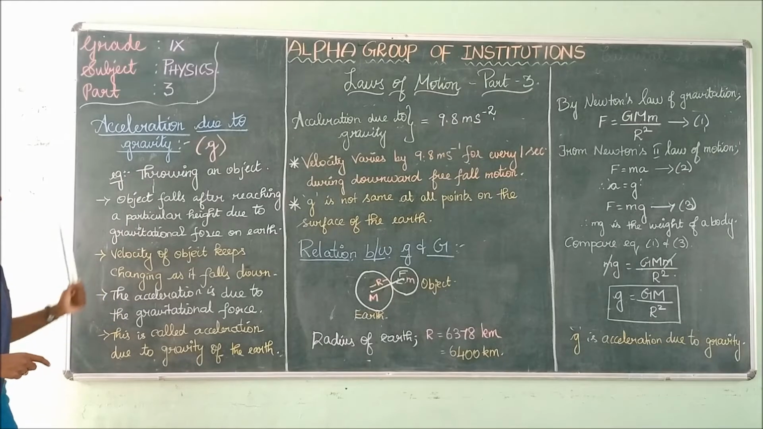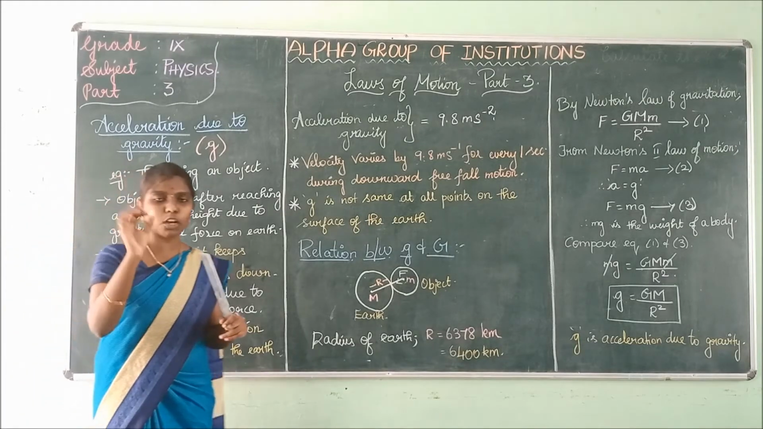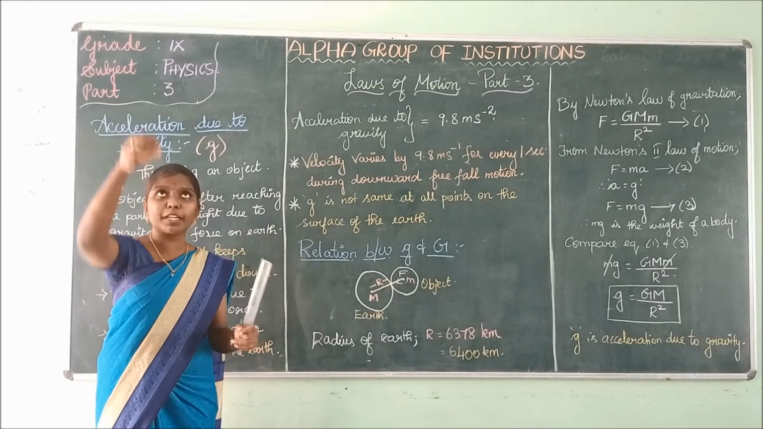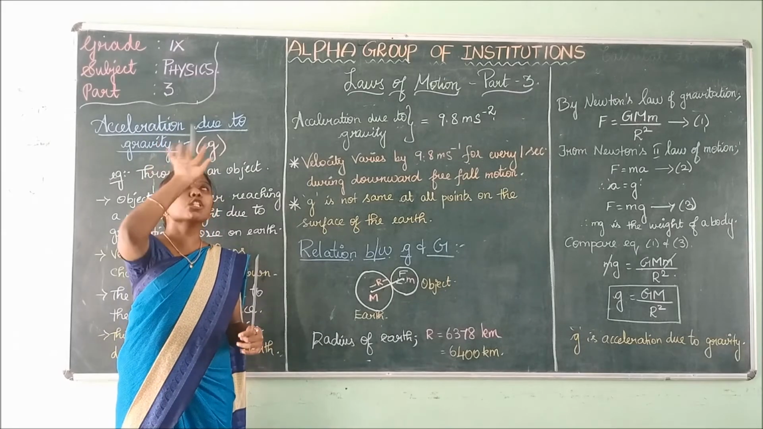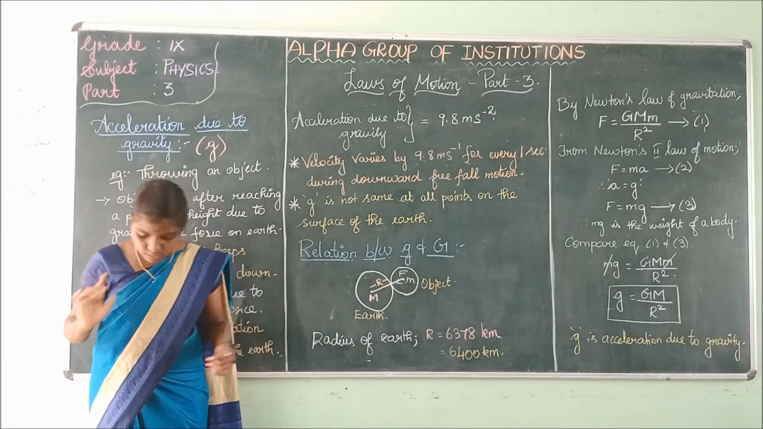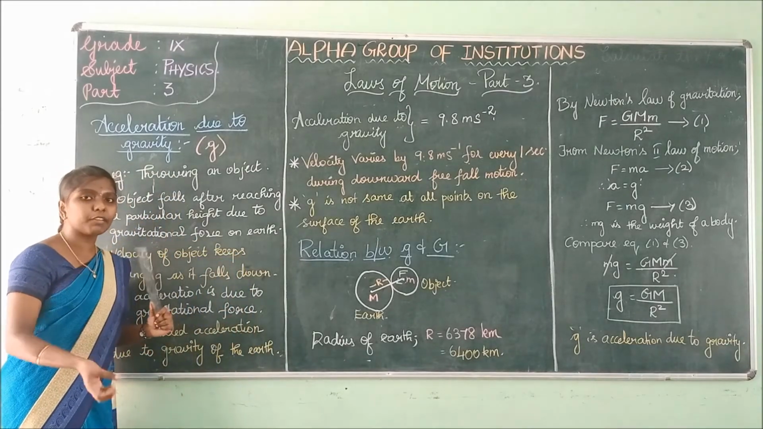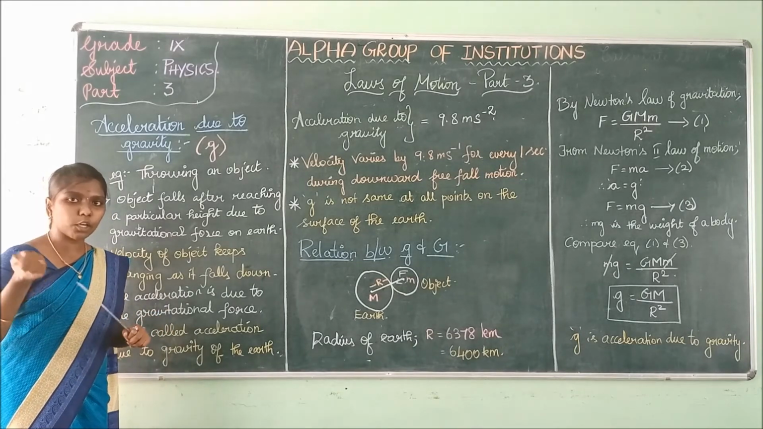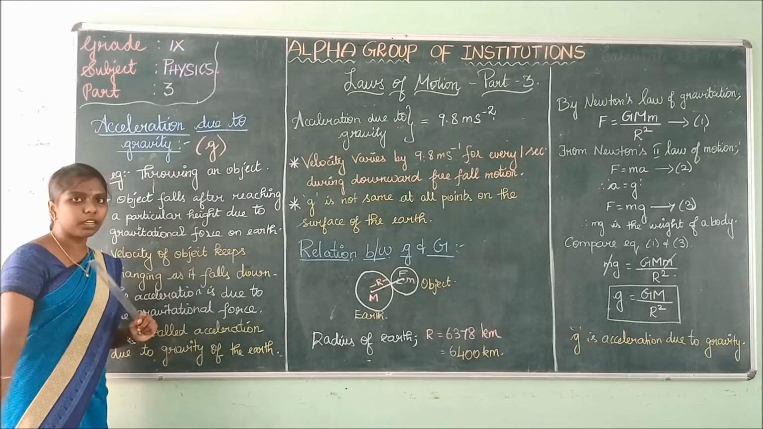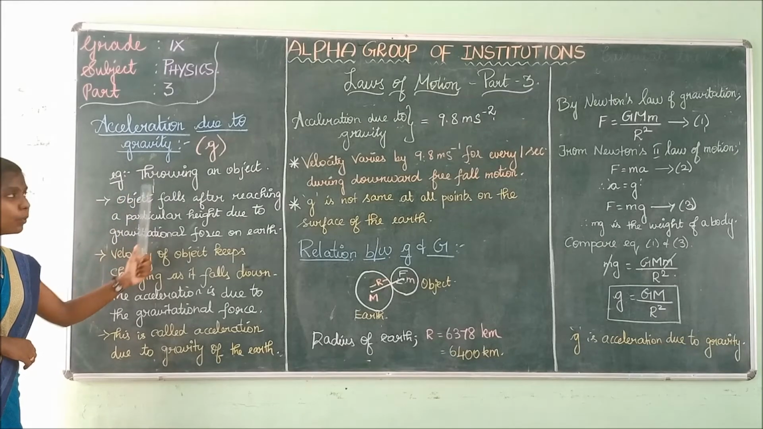The example for acceleration due to gravity is throwing an object. If I am throwing this chalk piece, what happens? It goes to a particular height and then it falls down, right? This is due to acceleration due to gravity. The gravity on the earth attracts the object and the object falls to the earth. Throwing an object is an example for acceleration due to gravity.